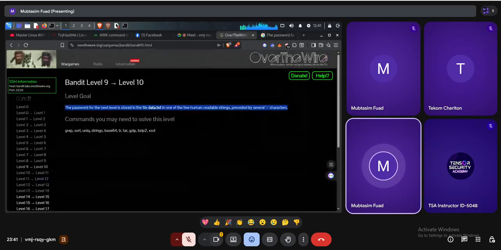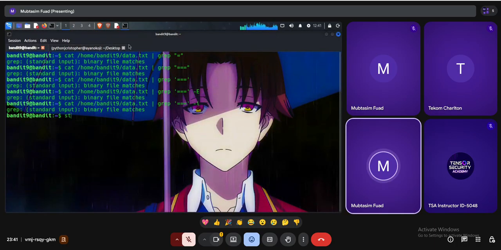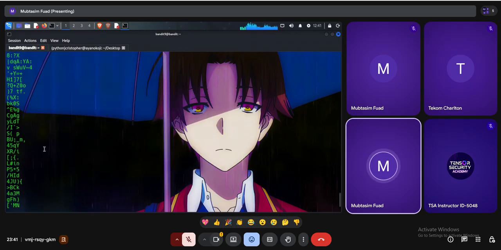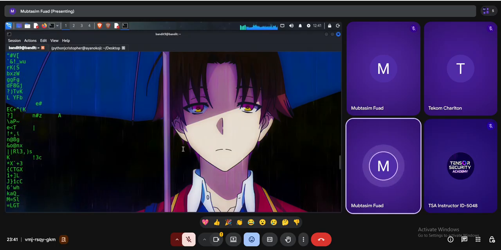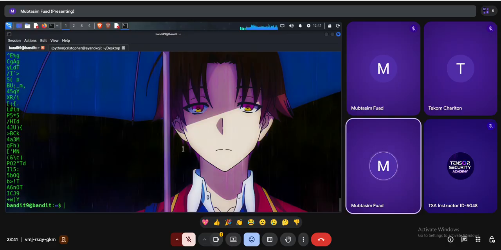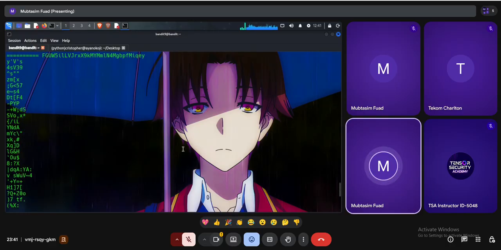You can also use strings. For example, let me show you, just strings. If I try to read this file, you will get only the strings of this file. Like this, these are the strings of the file. You can use strings instead of cat because this is pretty messed up. I don't have to use that one. Strings finds the hidden information inside the file. So you can use this one.